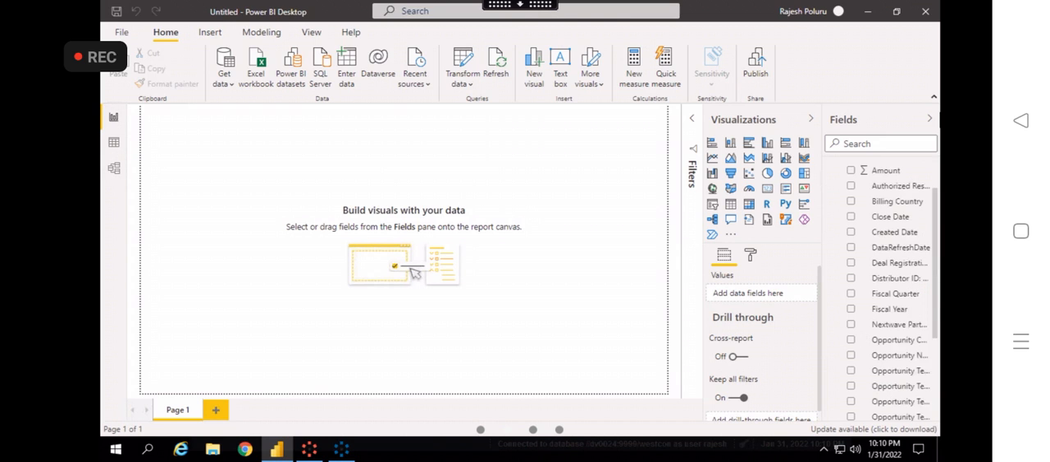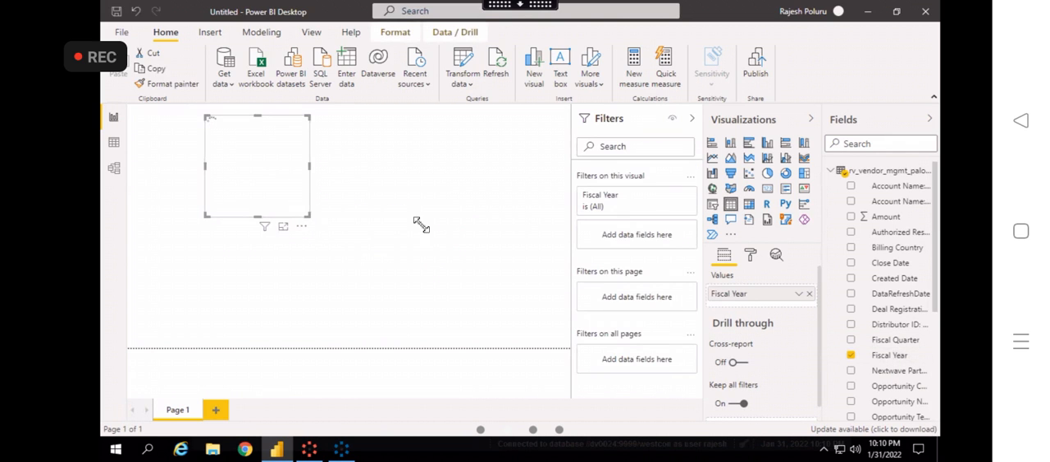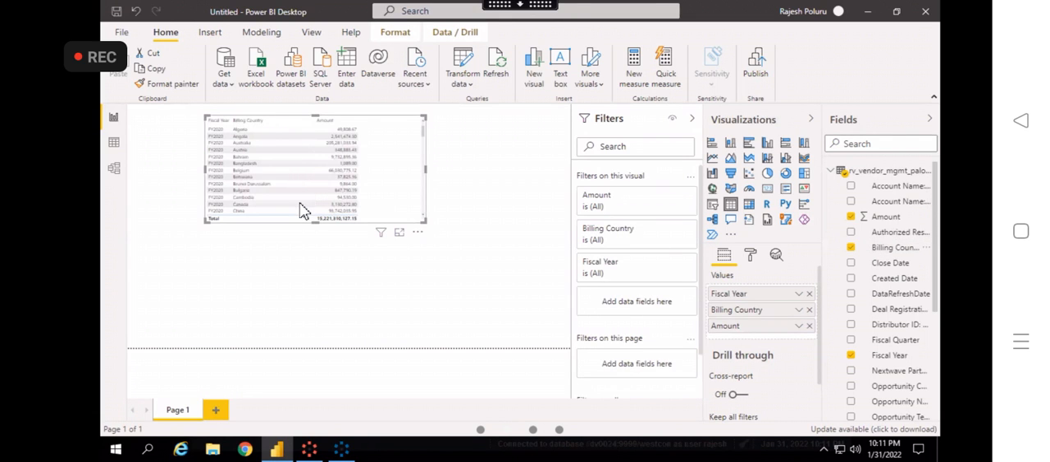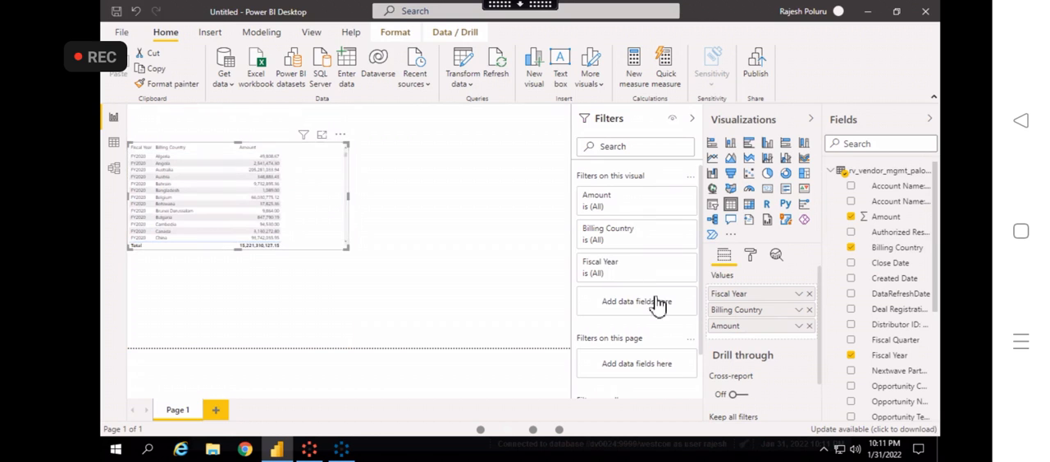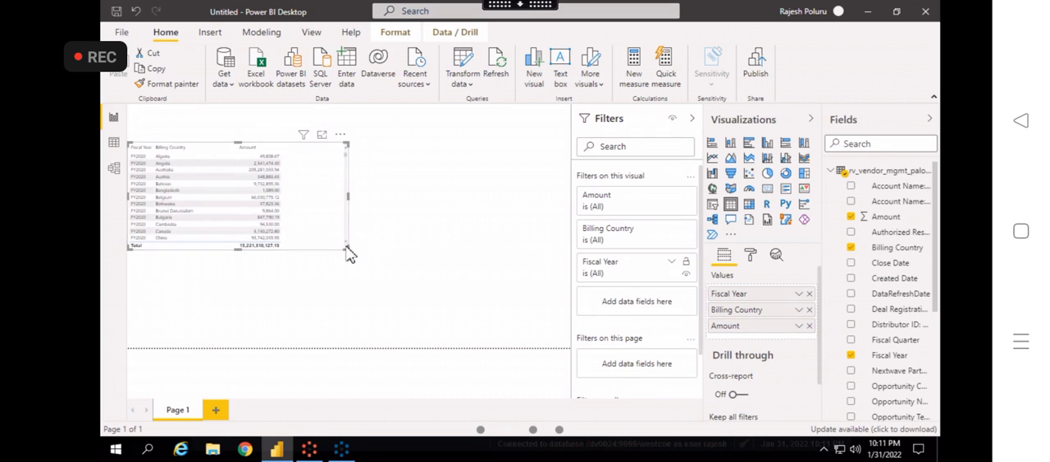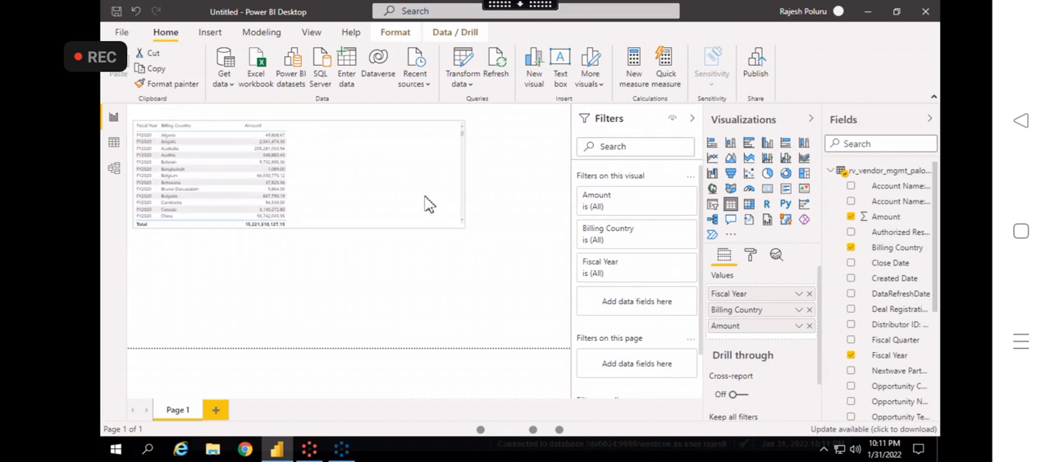Once you load the data, you can add the data into different visuals and go ahead with creating visuals. Then you can create slicers, or you can use filters only, like here the fiscal year. You can use fiscal year 2022 or any one of them. Based on the user requirement, you can make a filter on it.